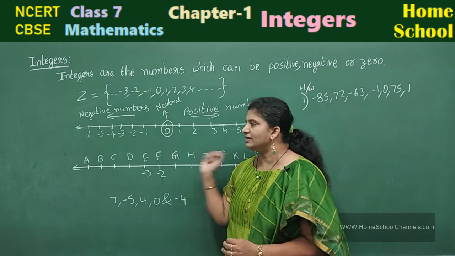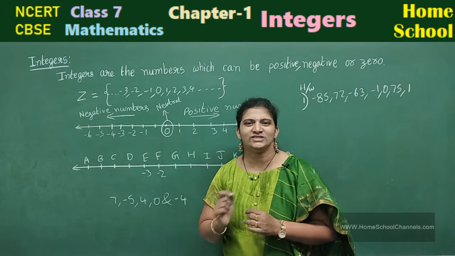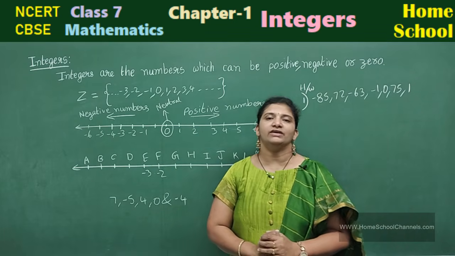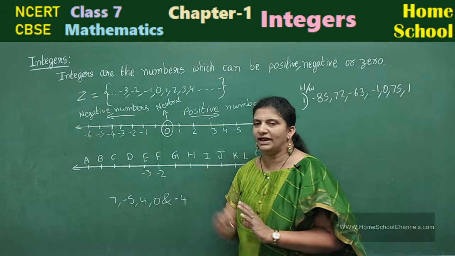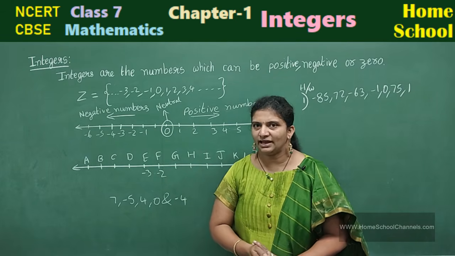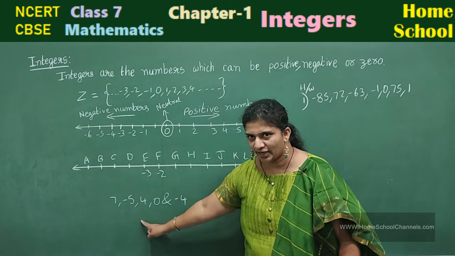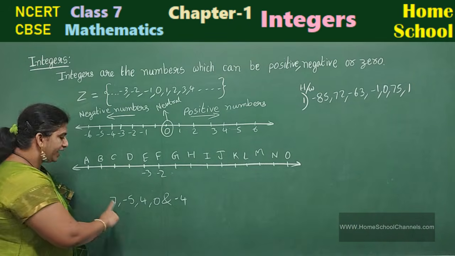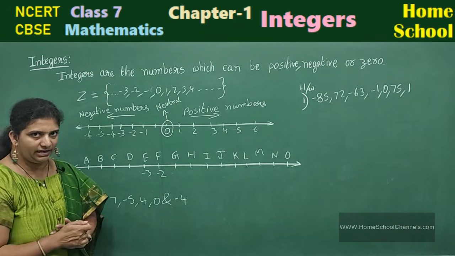Next, you can see another number line here, but numbers are missing. We need to fill those numbers. Okay? As in your textbook, you will be having one column, Try This. In that, they have asked only some letters. But we try to fill all the numbers in the number line. They have given these numbers to represent on a number line. Arrange them in ascending order. First, let us try to mark these numbers on a number line and then fill the full number line.